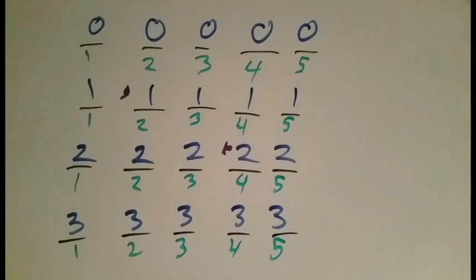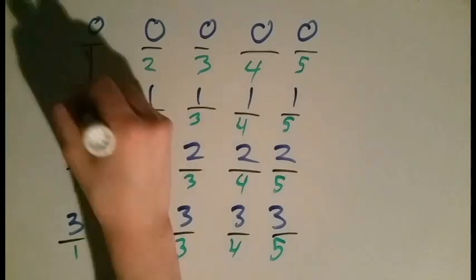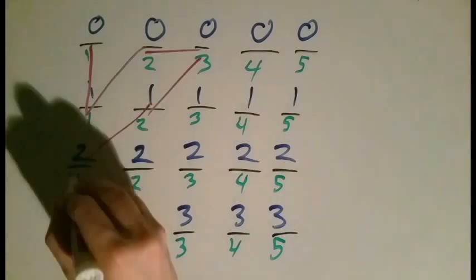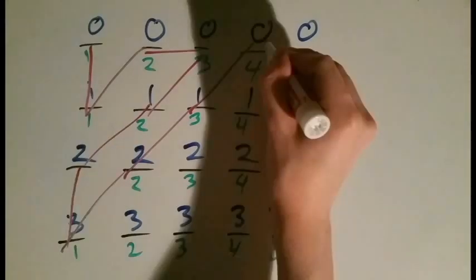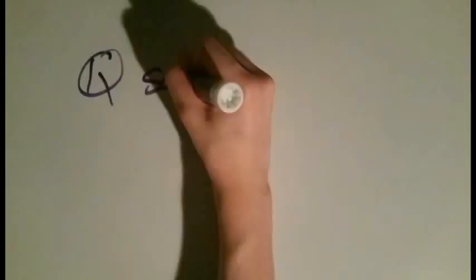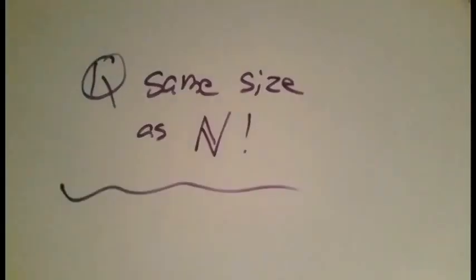Overcounting is okay because we can just go back later and eliminate all the repeats, and our numbers will still be in a list. We start counting by starting at the top left and following the numbers in a pattern like this. If we keep going, we've included every rational number on our list. So we can biject the rationals to the natural numbers. So there are just as many rationals as there are naturals.